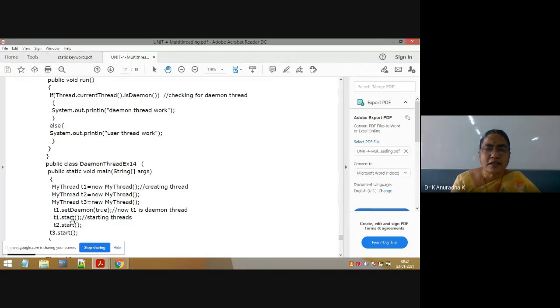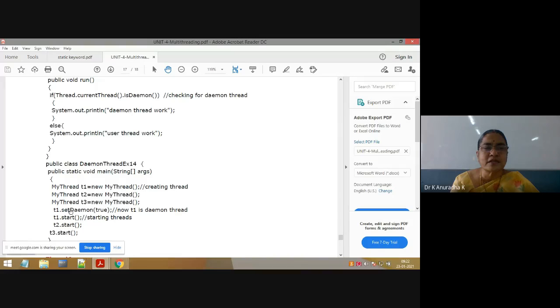Here, one class and 3 objects creation. I am creating 3 objects for the same class. So this is also one way of writing multiple threads. So how many threads? 3 threads in addition to the main thread. Whenever you write t1.start, it is always a new thread which is registered with the thread scheduler. In addition to the main method we have 3 threads.